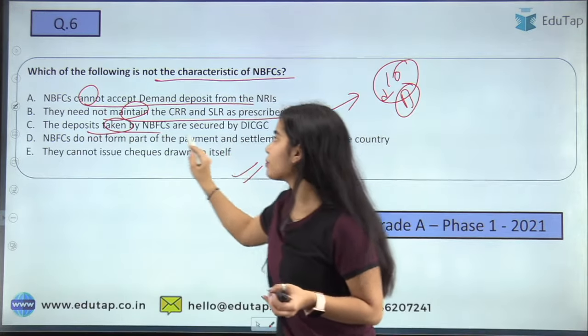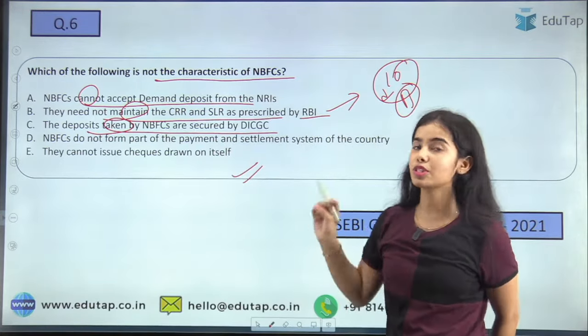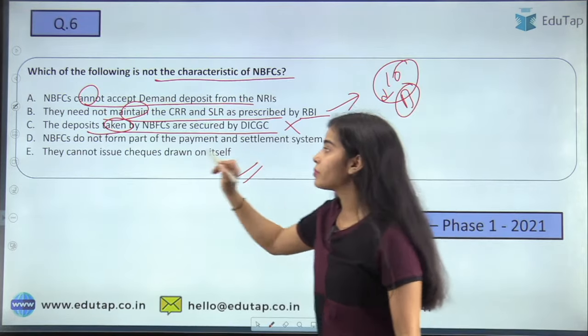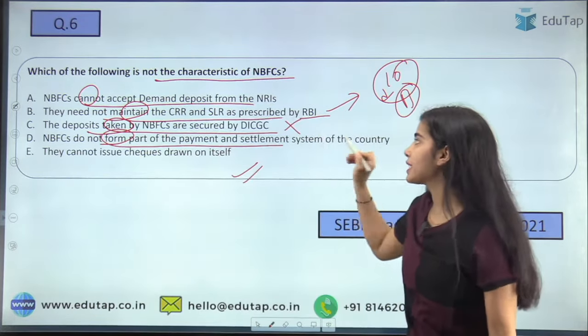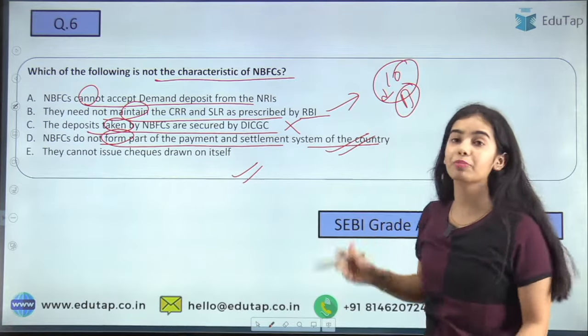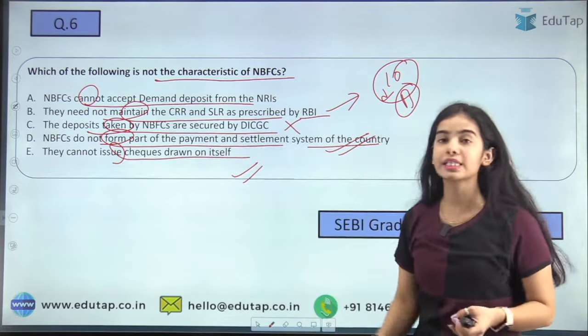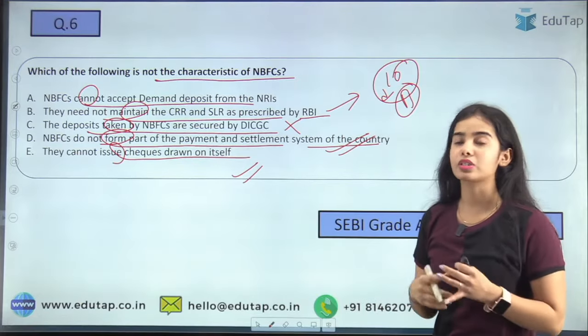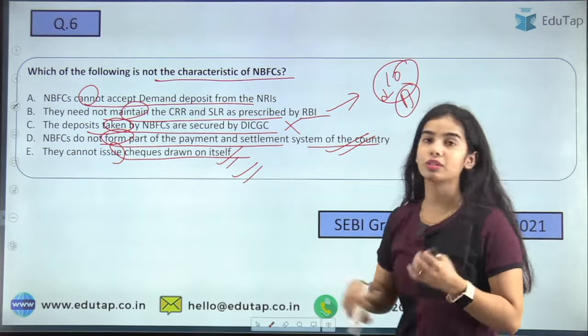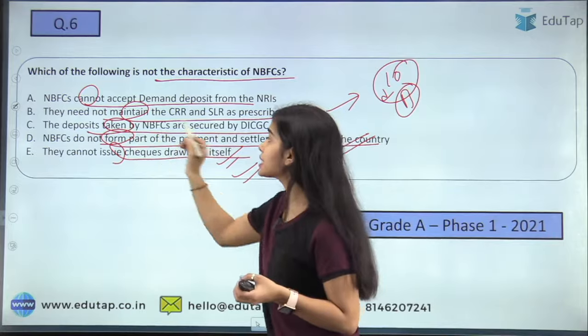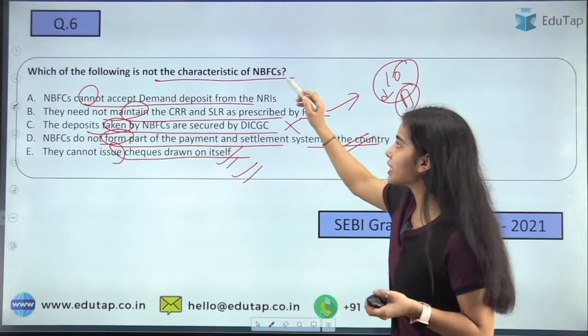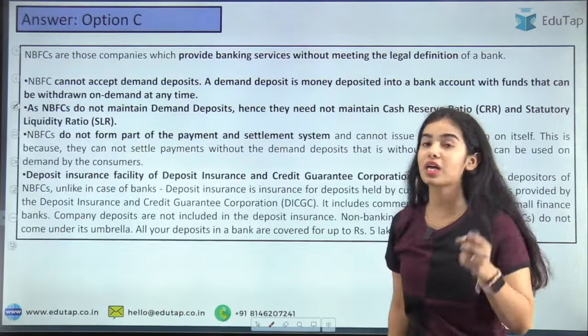The deposits taken by NBFCs are secured by DICGC, so this is wrong. NBFCs do not form part of the payment and settlement system of our country. This is correct because they are not taking the demand deposits. They cannot issue checks drawn on itself. They are not doing the demand deposits, so they do not have to issue the check. So statement C is wrong, and that's why it is not a characteristic of NBFC. So the answer is C.